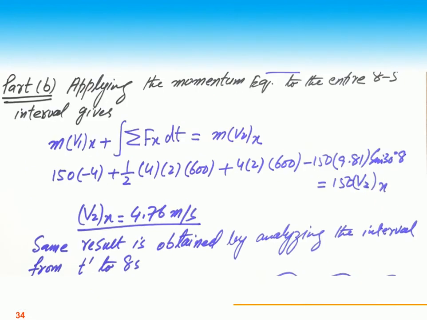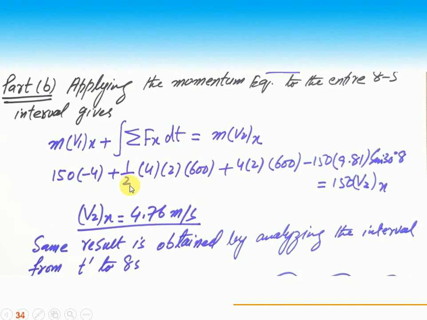Now, part B, applying the momentum equation to the entire 8 second interval, the complete interval. This we applied where the acceleration becomes 0, it stops, and then it might reverse the direction. So that we found out, 6.46 seconds. So the initial momentum in x direction, then the impulse, and this. So this is the momentum.